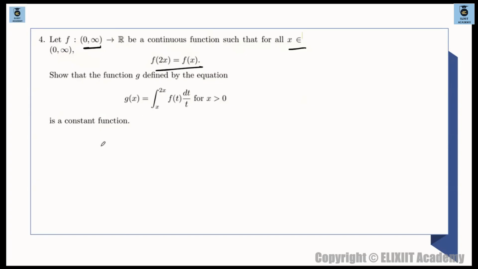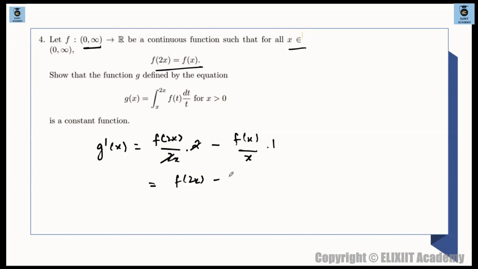Very simple question. You differentiate this thing. So g dash of x is what? G dash of x. We'll show that g dash of x is equal to 0. So g dash of x will be by Leibniz rule. So we have f of 2x, ठीक है, और फिर क्या? डिवाइडेड बाय 2x into differentiation of 2x which is 2 और minus of f of x divided by x into differentiation of x which is 1. बस हो गया। तो 2 cancels out. So we are having f of 2x minus of f of x divided by x.